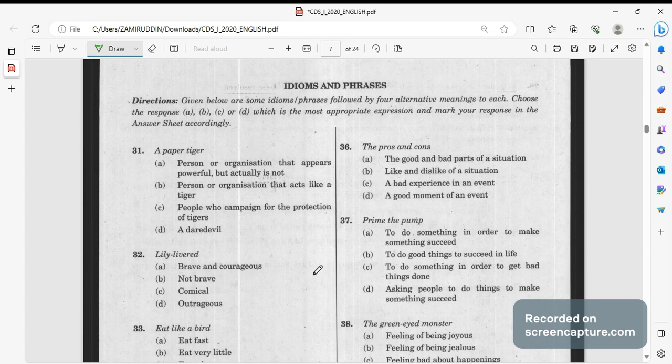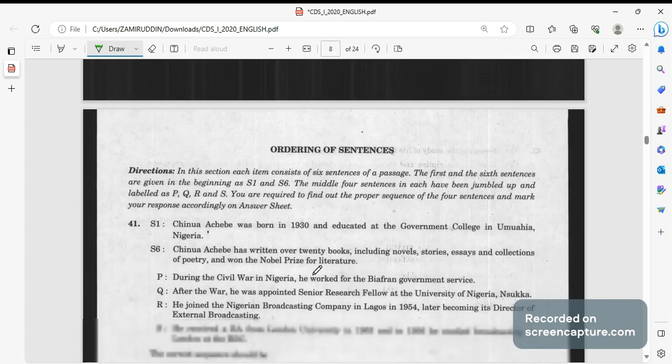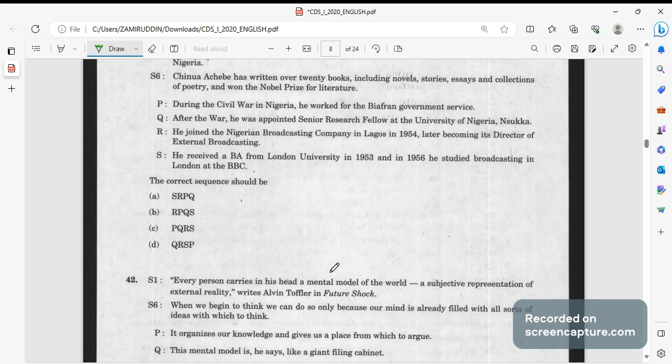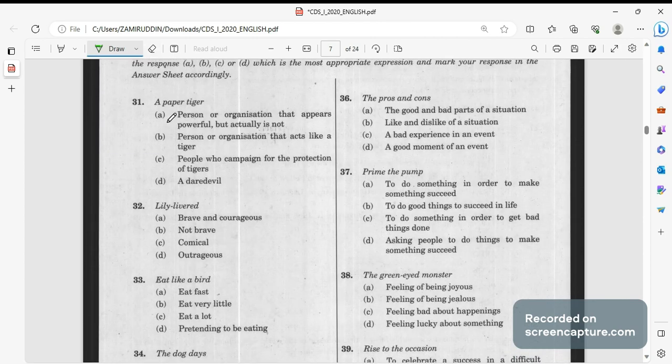Idioms and phrases. All right. Let us move towards the idioms and phrases which are being used. We have high chances of idioms and phrases being repeated. All right. So idioms, paper tiger. Paper tiger is a person or organization that appears powerful but actually is not. This was repeated in the previous paper. Lily livered, not brave. Someone who is not brave is called lily livered.